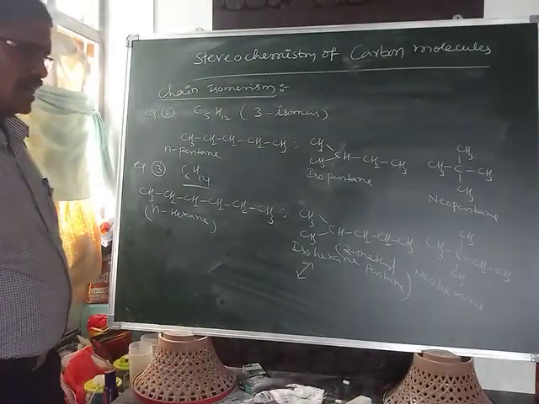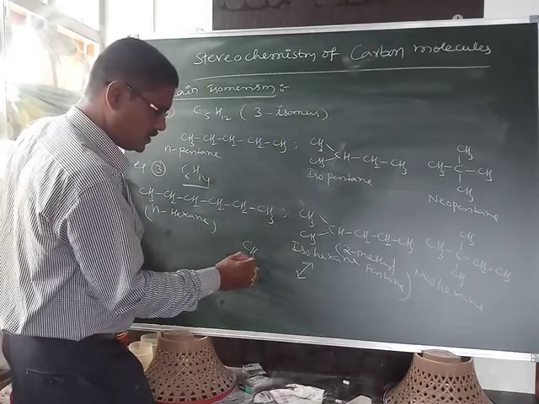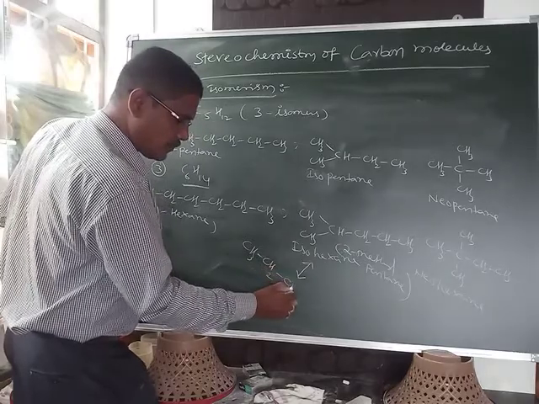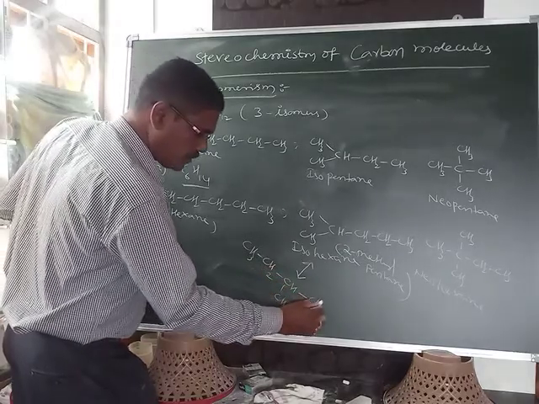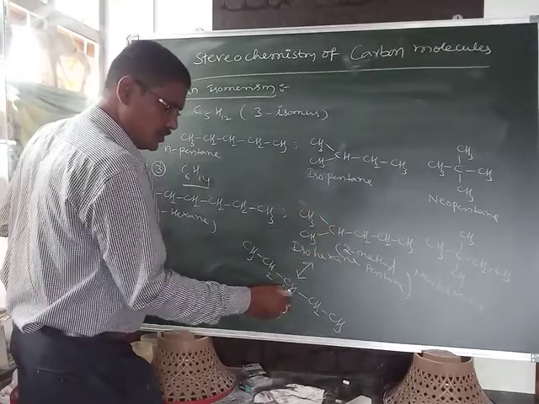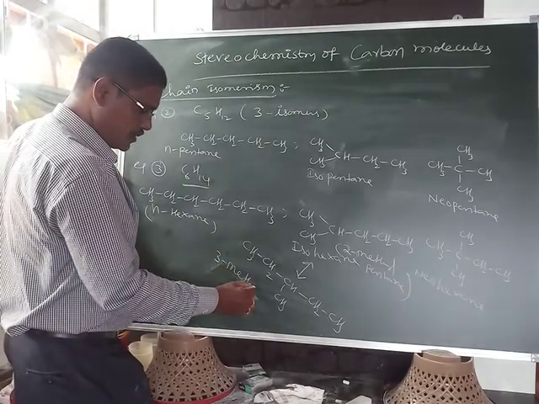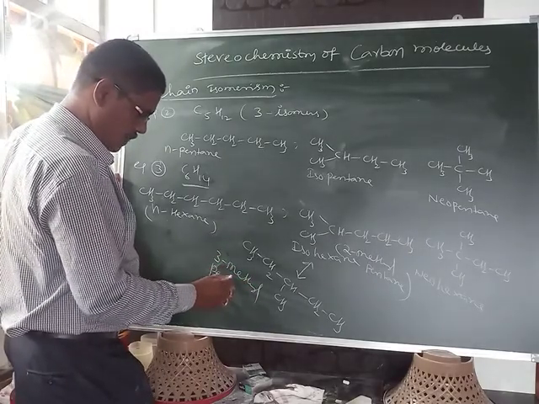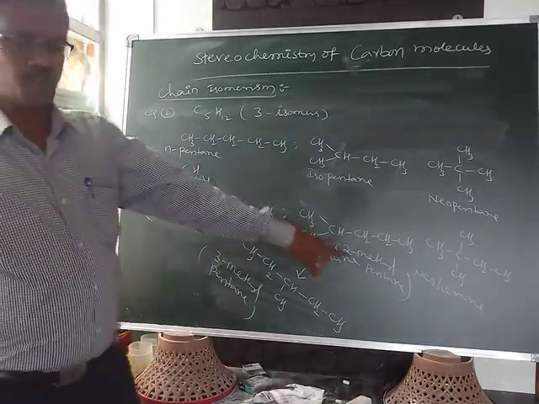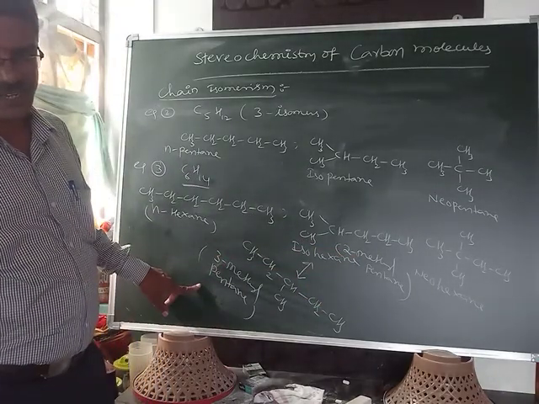We can arrange this with CH3 and one hydrogen on this side, and the methyl on that side, with the remaining CH3, CH2, CH, CH3, CH2, CH3. This is called 3-methylpentane. Only the position of the methyl group changes. This is 2-methylpentane and this is 3-methylpentane.